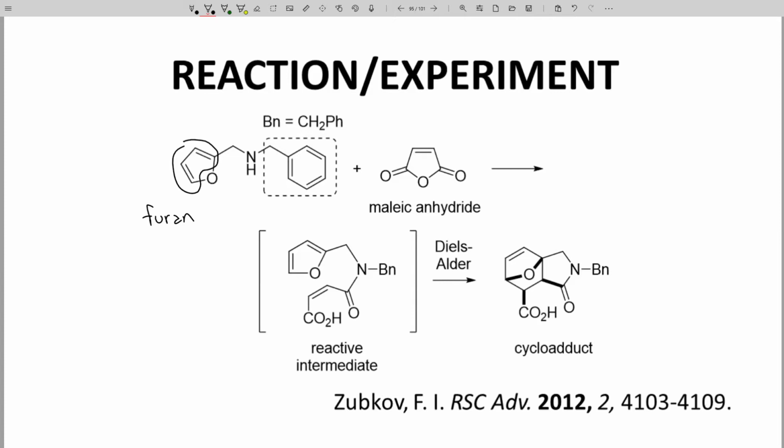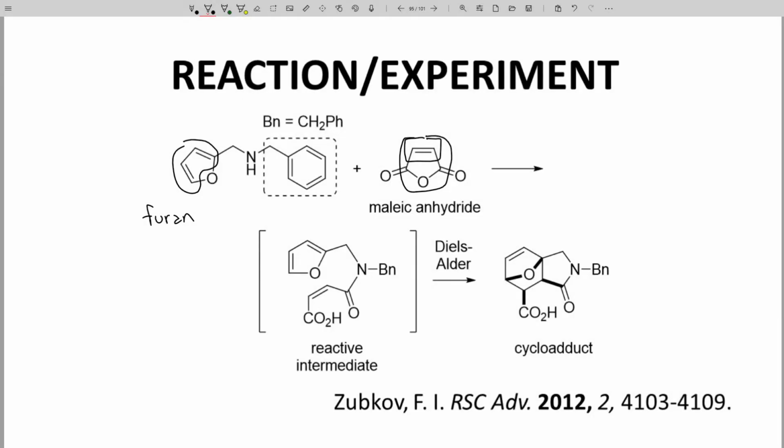Our dienophile is another 5-membered ring. This is maleic anhydride. The ring is distracting. Try to focus on this alkene, which is the part of the molecule that will perform the Diels-Alder. This alkene has 2 electron withdrawing groups on it, and EWGs strongly activate dienophiles. Maleic anhydride is a very reactive dienophile for most Diels-Alder reactions.